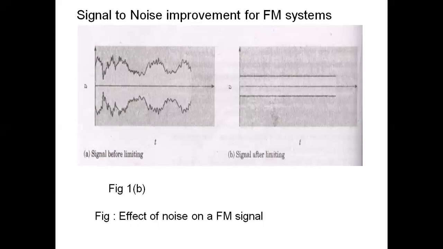Whereas in case of AM, it is not possible to use limiter circuits, because we are varying the amplitude of the carrier according to the amplitude of the message signal. So it is not possible to provide amplitude limiter circuits for AM wave, whereas it is possible for FM wave, so that we can clip off the noise added to the signal and provide better discrimination against noise and interference in case of FM wave.